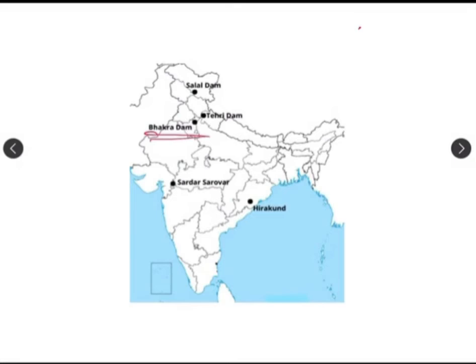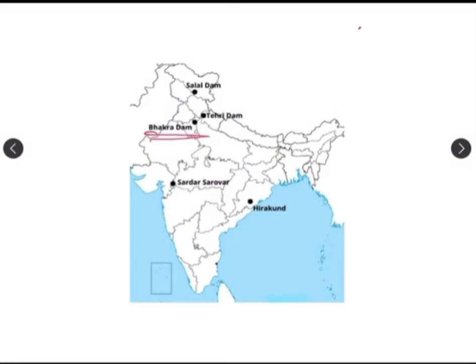Next one is the Hirakud Dam, which is located in Sambalpur, Odisha. I'm repeating, Hirakud is located in Sambalpur, Odisha. And one more thing, the river on which this Hirakud Dam is built is the Mahanadi.